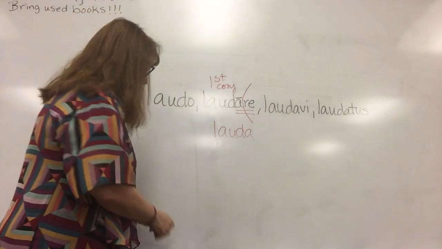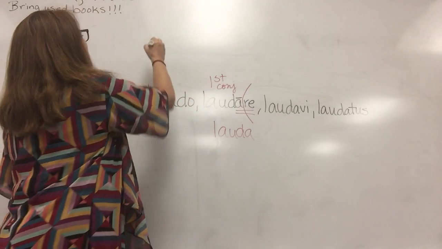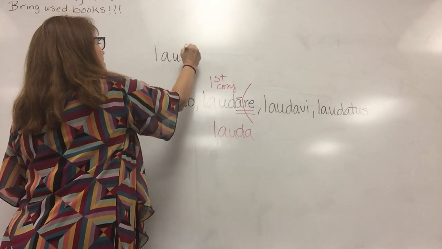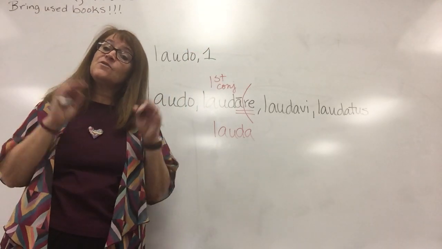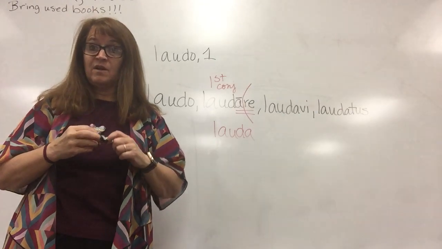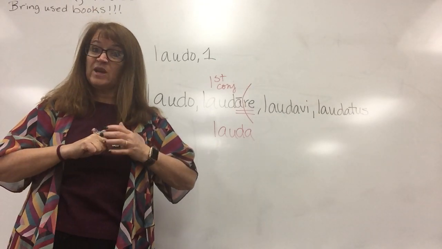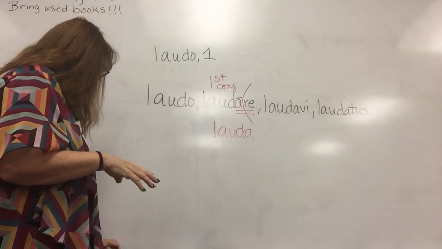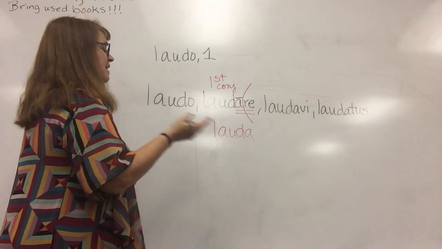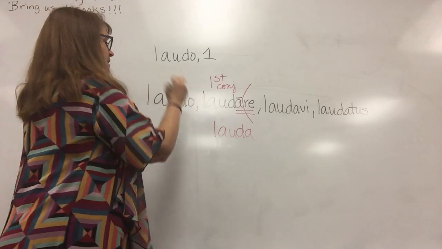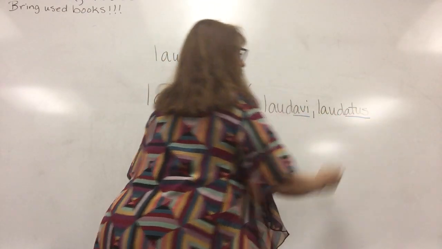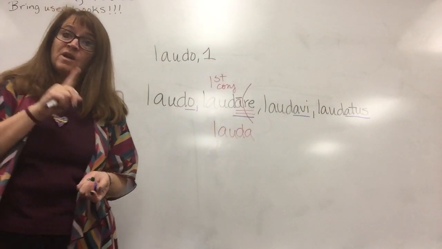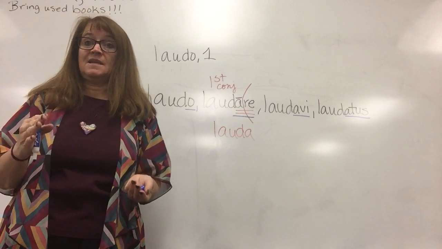Now, you remember when I first wrote this, I said that in the vocab right now they're giving us laudo 1, because first conjugation is very regular. It has regular endings. Therefore, we can say that o, are, avi, atus would be our regular first conjugation principal part endings.